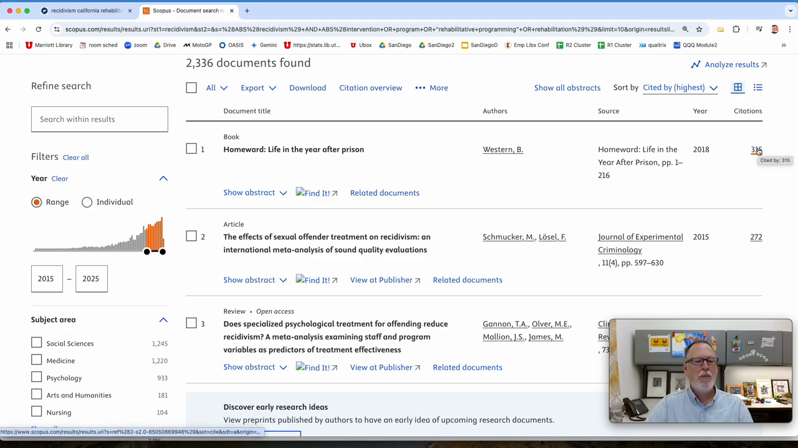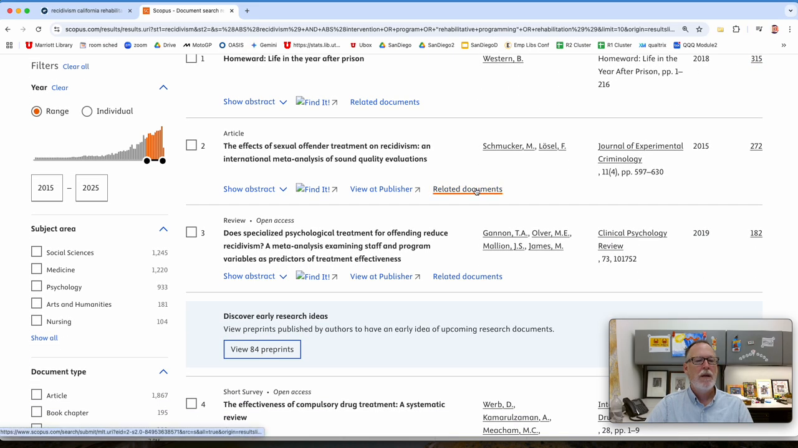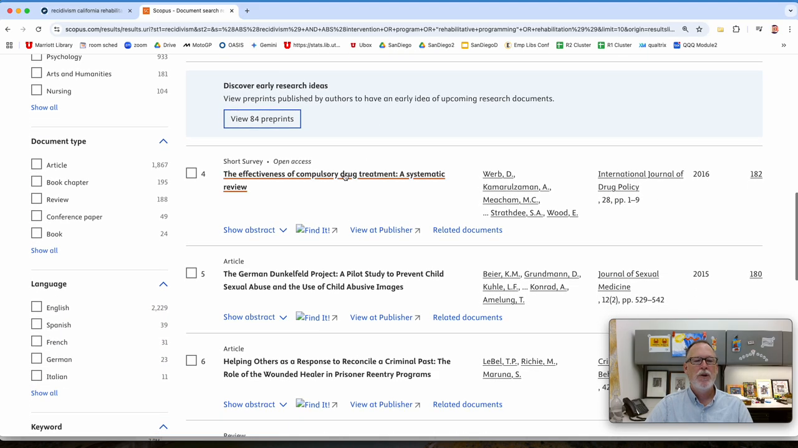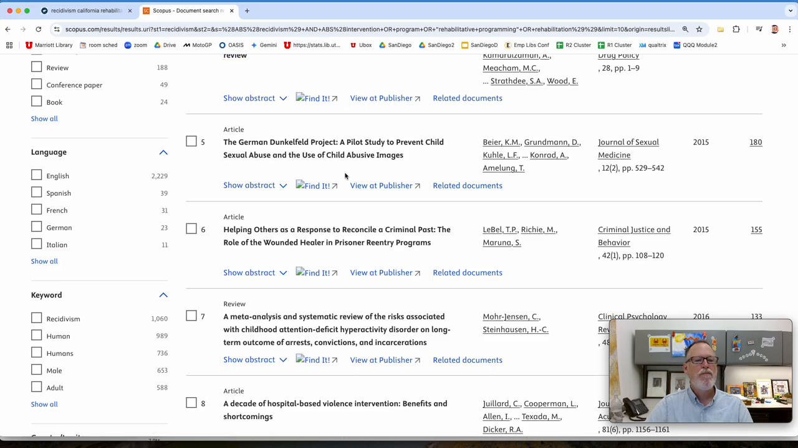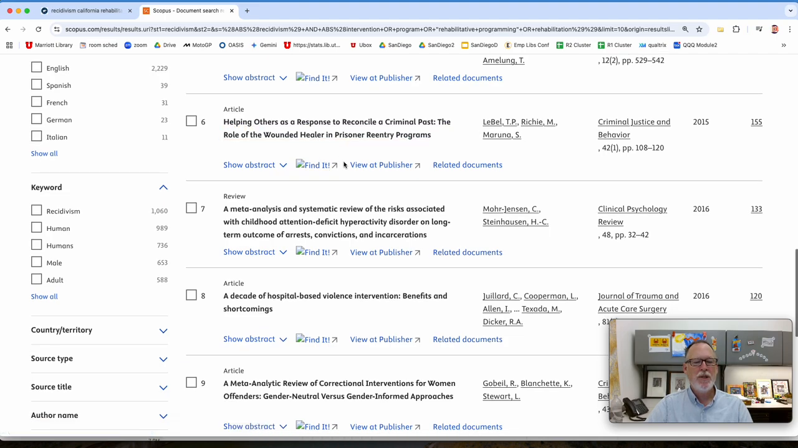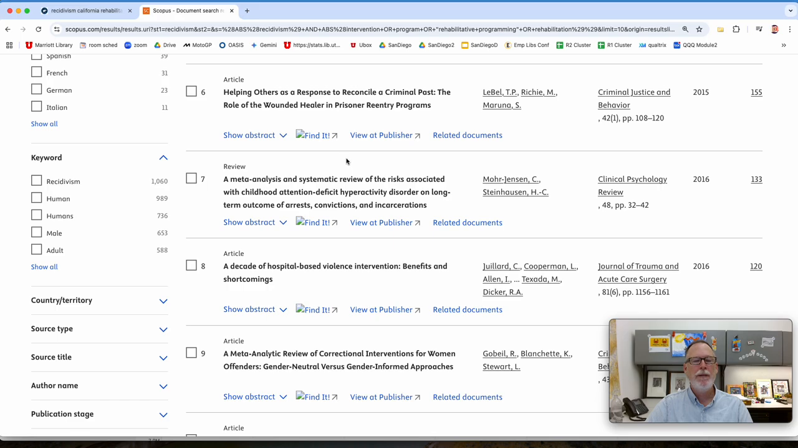So the numbers are less. There we go. Psychological treatment, drug treatment. Whoa, the use of images. I wonder if that's like desensitization. The wounded healer, reentry programs. This is where you get into stuff that's happened recently.